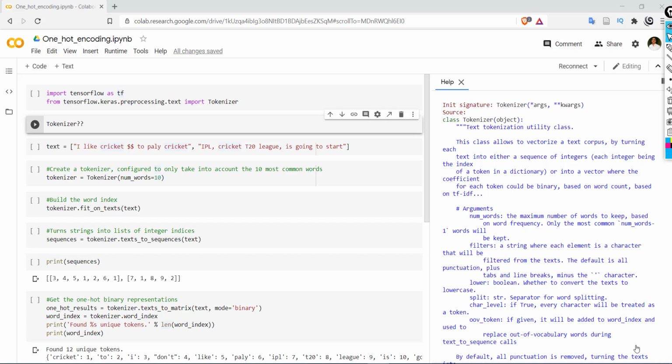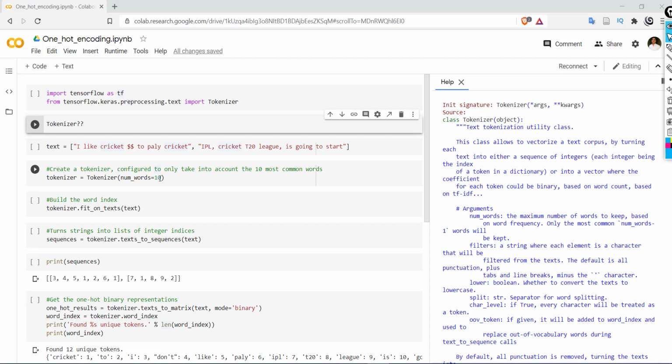Okay, now suppose I have a text with two sentences. The first sentence is "I like cricket to play cricket", and the second sentence is "IPL, comma, cricket T20 league, comma, is going to start". Now this will be the corpus for our example. Now we are creating an object of Tokenizer, and inside that we are passing num_words equal to 10.